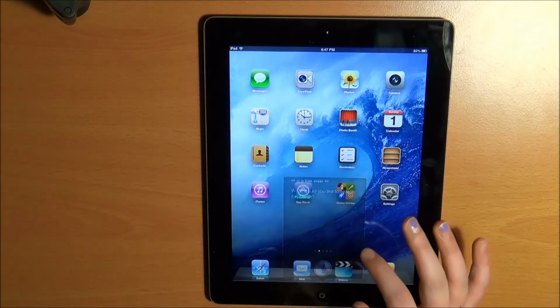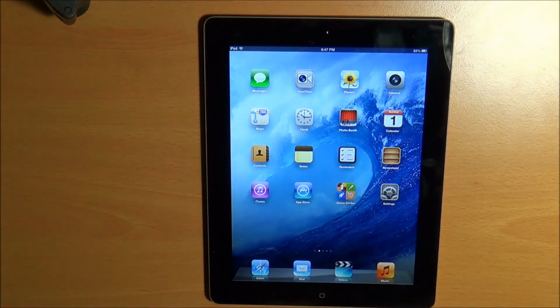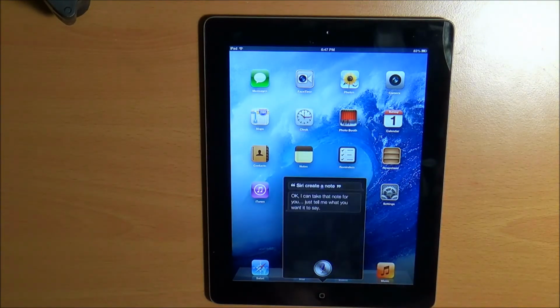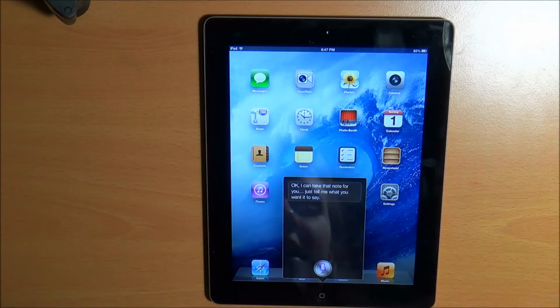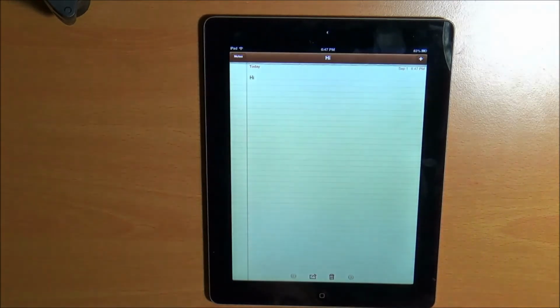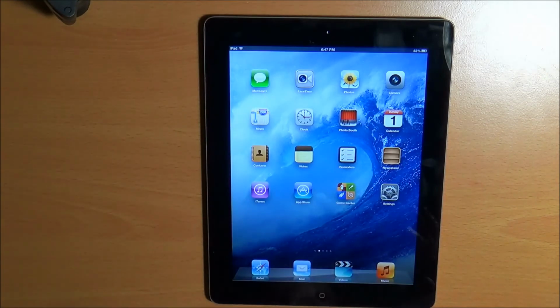Or you can tell her to search the web for something. What would you like to search? And then do that. You can also ask her to create notes. Siri, create a note. Okay, I can take that note for you. Just tell me what you want it to say. Hi. Noted. And so now she puts it in my notes, and I can click it, and it'll bring me right to my notes. So Siri can help you open up anything.